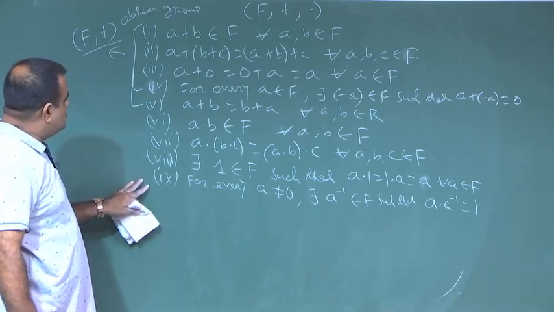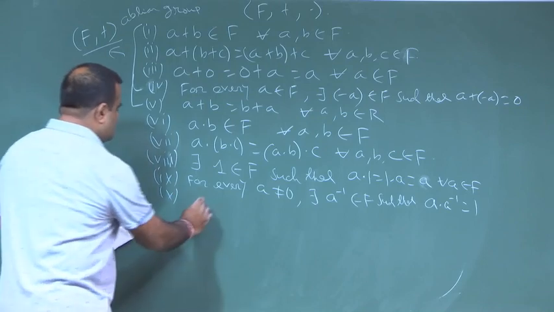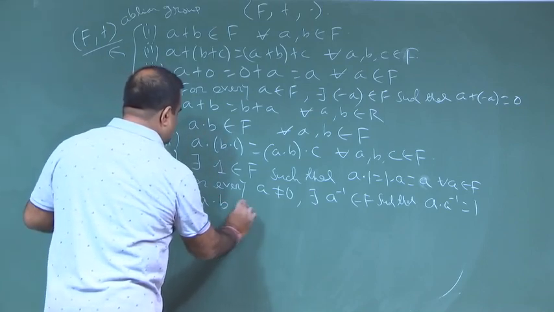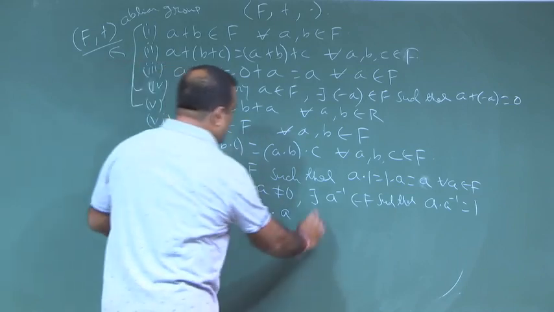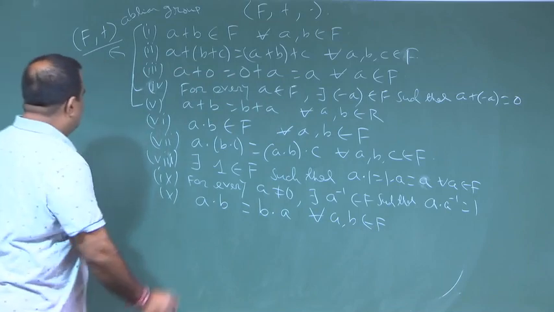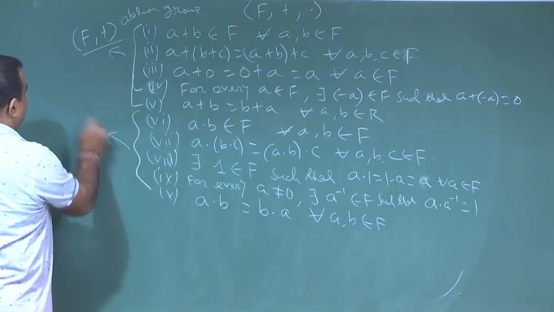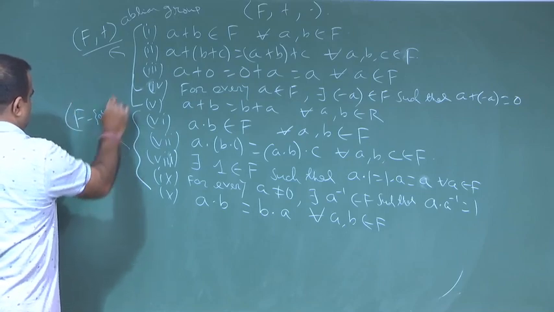Okay. So, this is the inverse, and we need this to be commutative. So, a · b is equal to b · a, and this is true for all a, b belonging to F. So, this will give us that F without 0 is an abelian group.